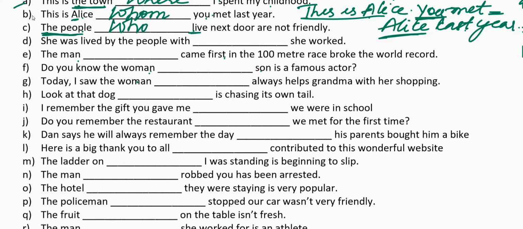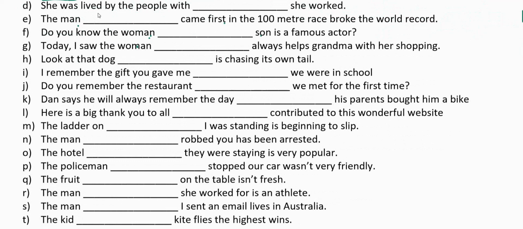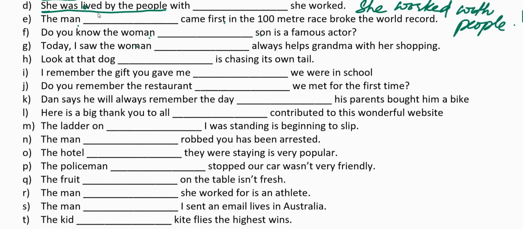In the next sentence, she was loved by the people with dash she worked. Now, she was loved by the people. This is one part of the sentence. The other part of the sentence can be she worked with people. She was loved by the people is the first part, and the other part of the sentence is she worked with people.